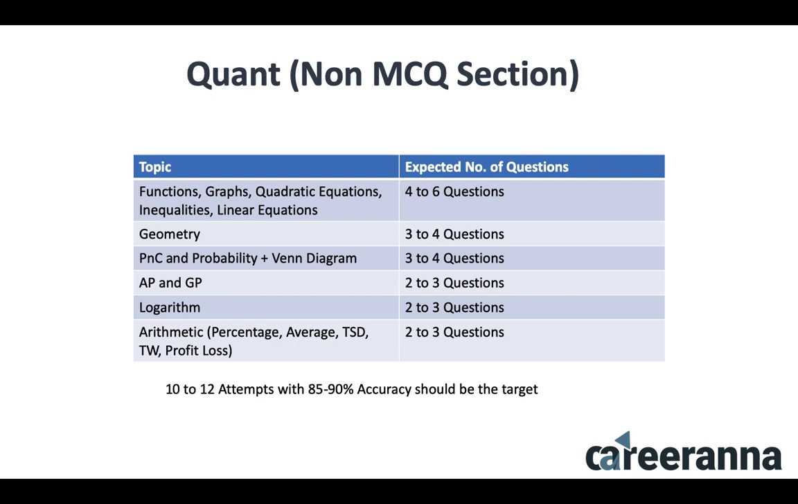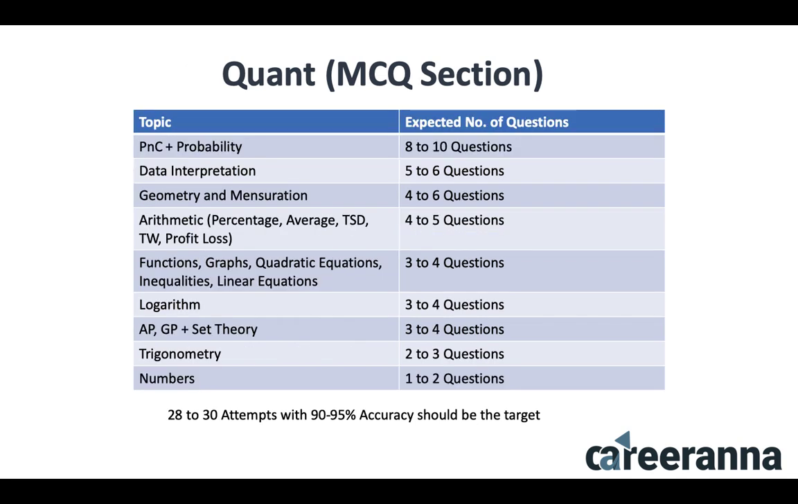As per past trends, usually you will have a good number of questions coming from percentages from arithmetic. However, it is always advisable to practice time, speed, distance, time and work, and profit and loss as well for the non-MCQ Quant section, from which the questions can come. If you are able to attempt 10 to 12 questions from this section with 85 to 90% accuracy, you should be good enough to clear the sectional cutoff.